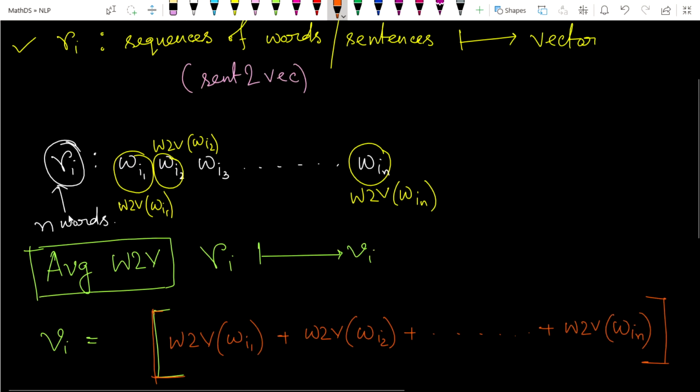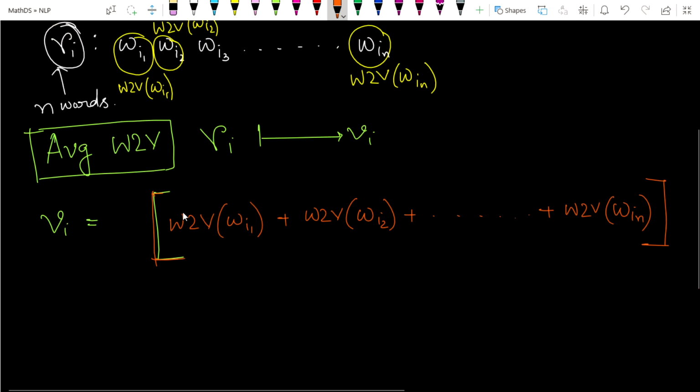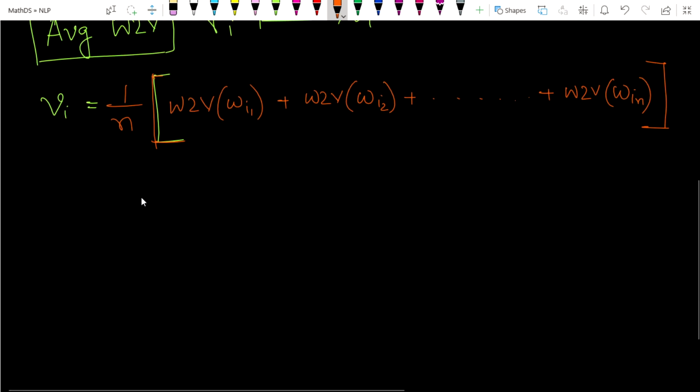Since there are n words, we multiply by 1 by n. This is the simple average.